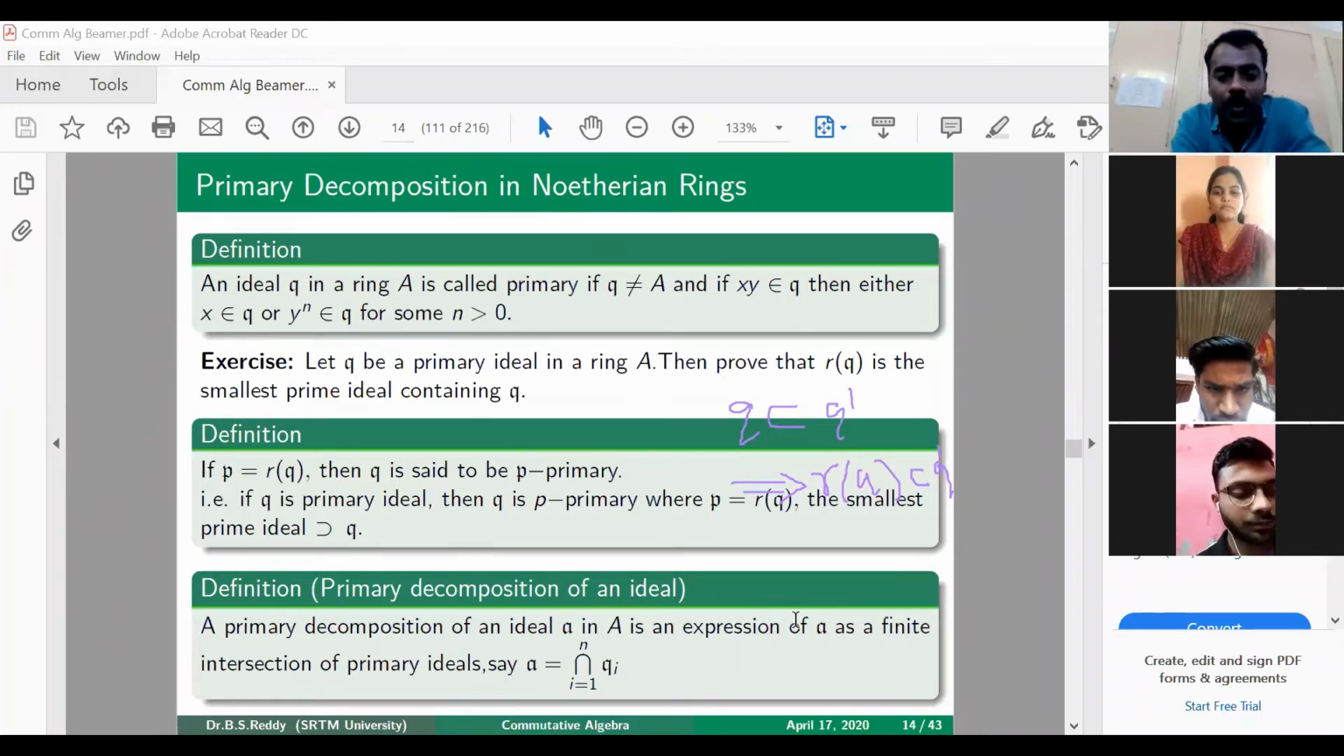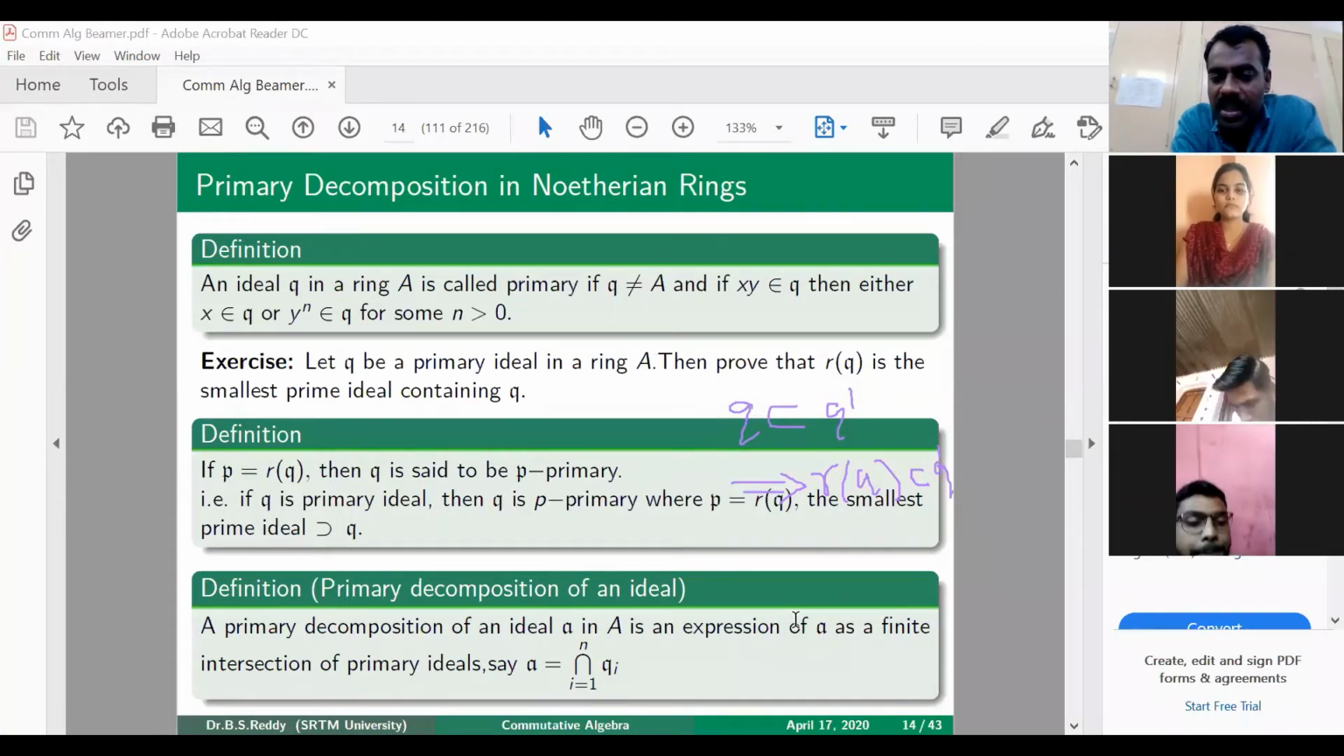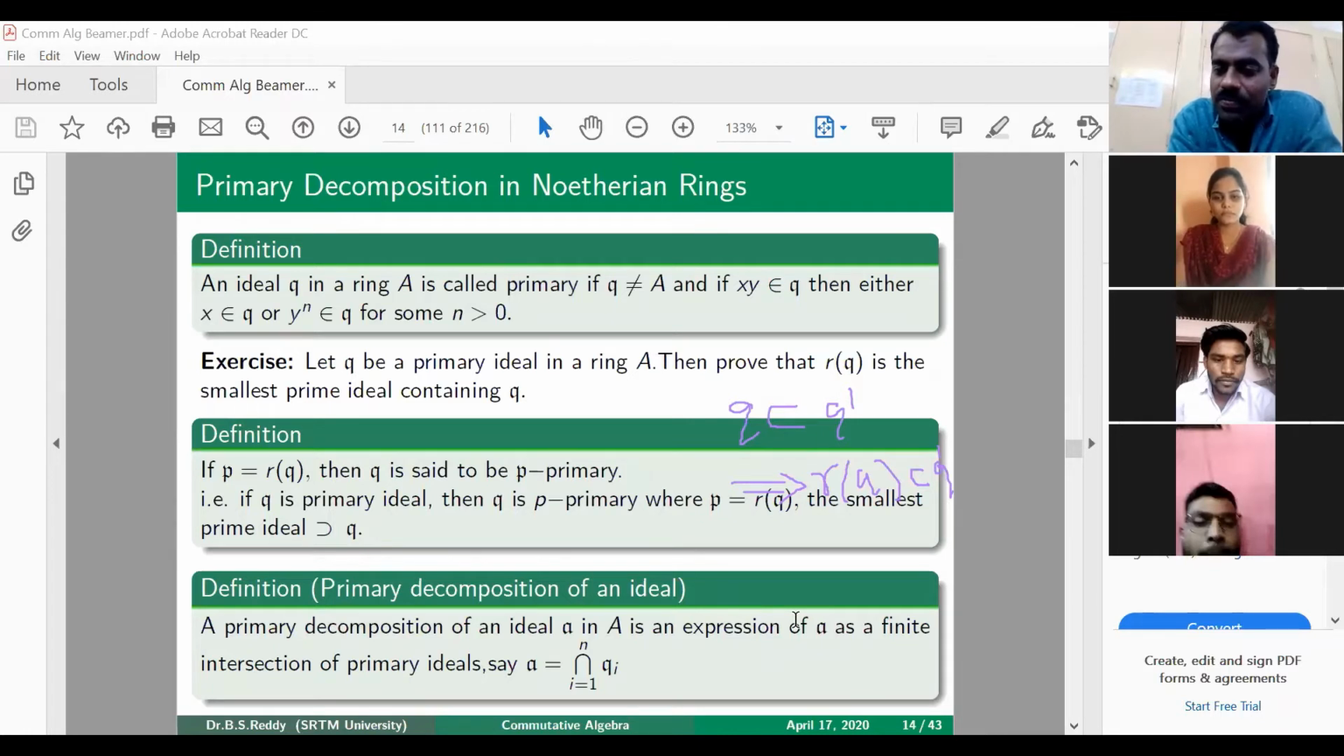Now we come to what is meant by a primary decomposition of an ideal. A primary decomposition of an ideal A in any ring is an expression of A as a finite intersection of primary ideals. So whenever you can write an ideal A as a finite intersection of primary ideals, then we say that the ideal has a primary decomposition.